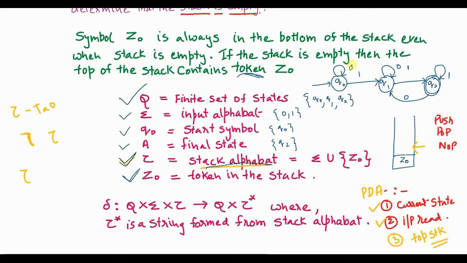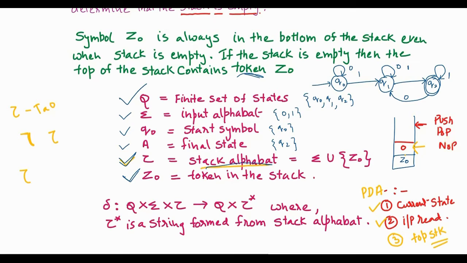As the PDA processing continues, right now there are no elements in the stack. Elements will be pushed onto the stack, say 0, 1, 0 and so on, so this is the topmost element. At any point of time, elements will be removed or popped from the stack, say 0 is removed, then 1 is removed, and so on.